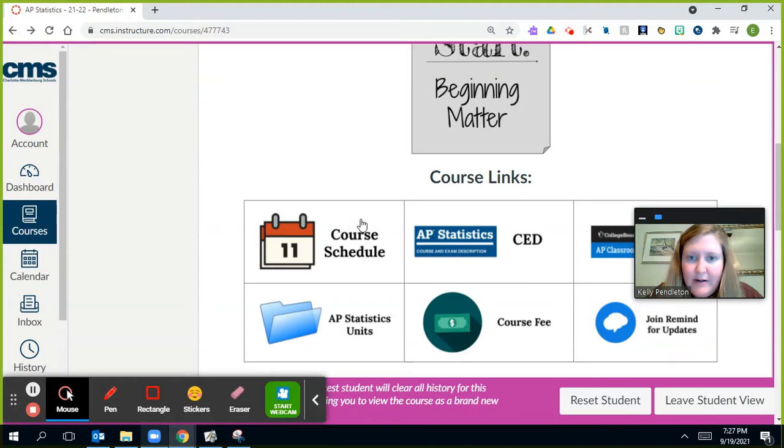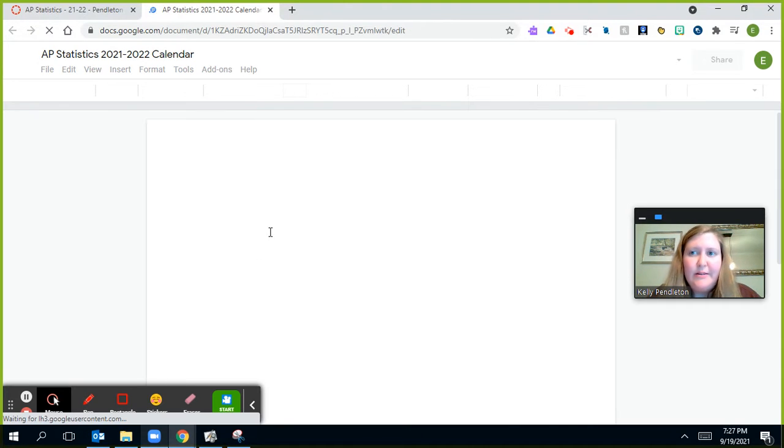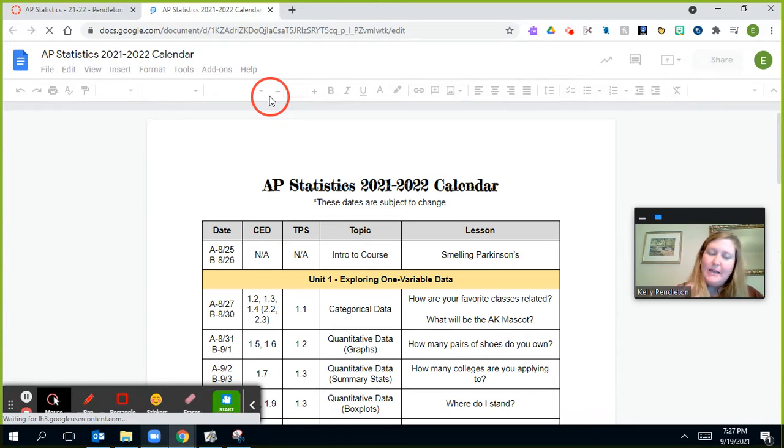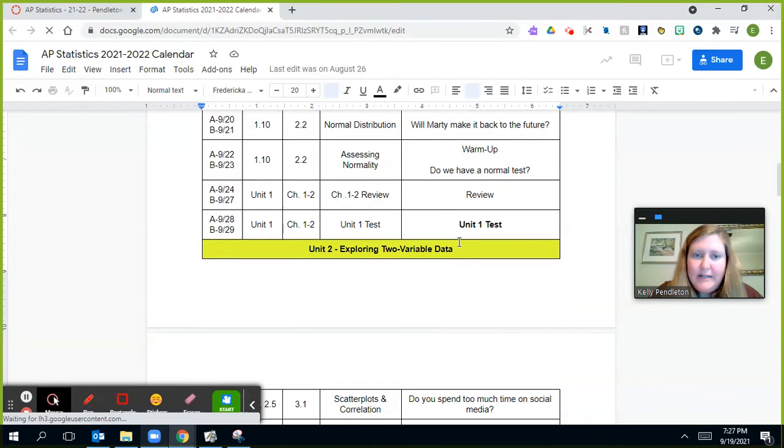We do have some links here. The overall course schedule, you can click this link in this Google Doc that shows for the entire year. Of course, things happen and these dates are subject to change, but last year we were able to keep the dates all the same, and so I'm anticipating that again this year, but I will update it if they do change.